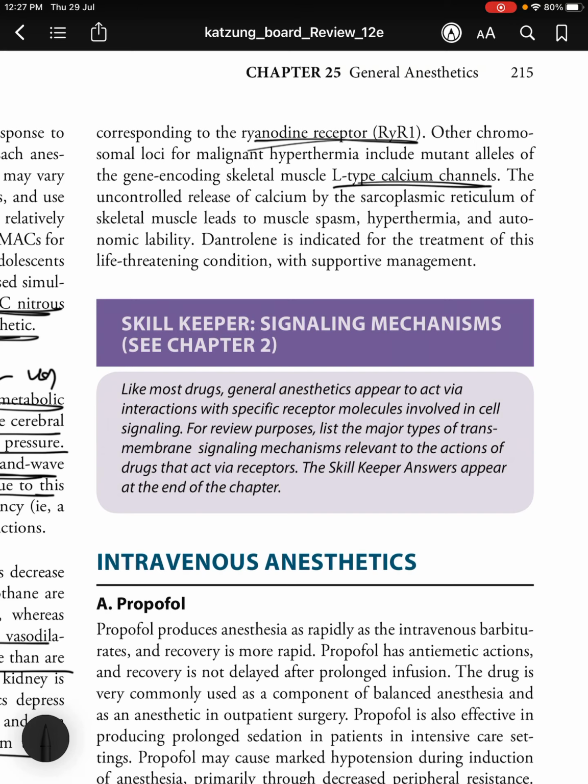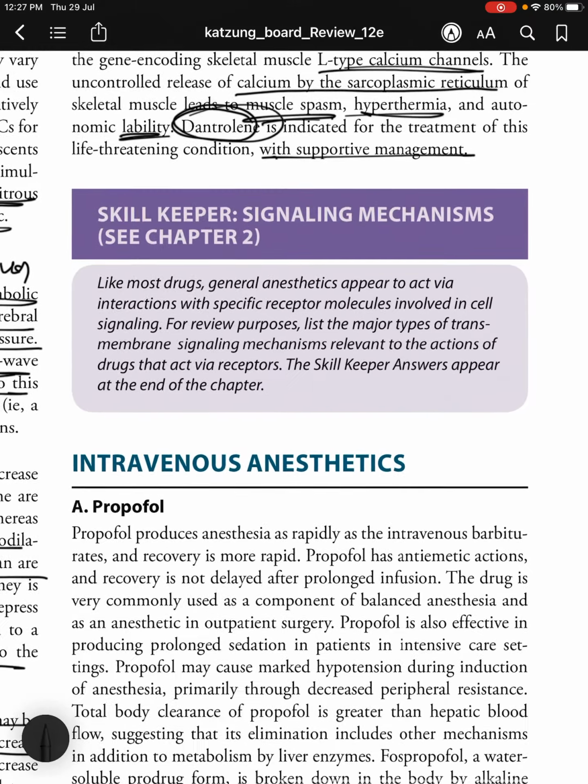The uncontrolled release of calcium by the sarcoplasmic reticulum of the skeletal muscle leads to muscle spasm, hyperthermia, and autonomic lability. Dantrolene is indicated for the treatment of this life-threatening condition with supportive management. What do you use? Dantrolene.